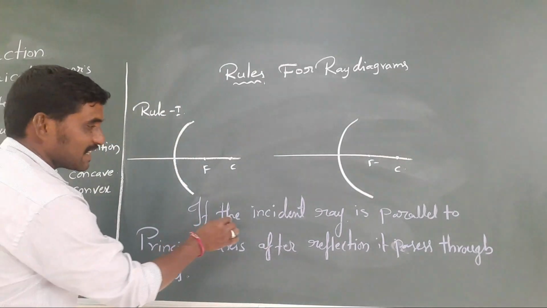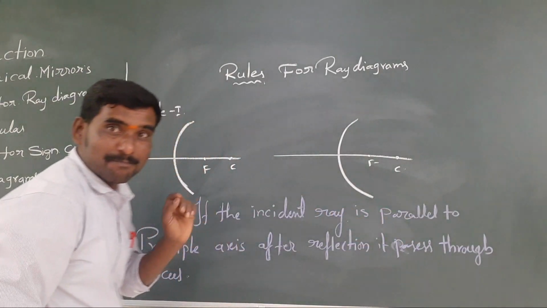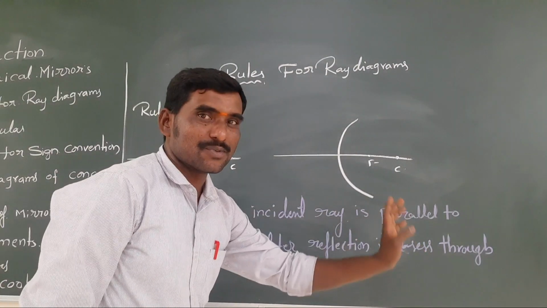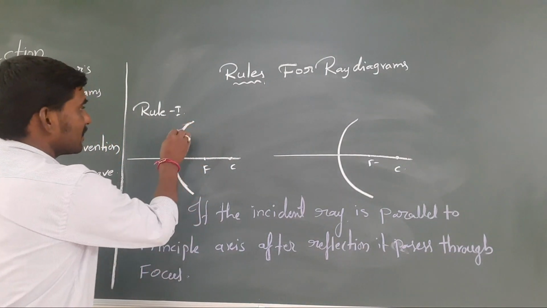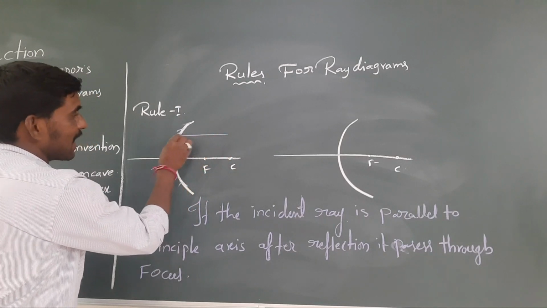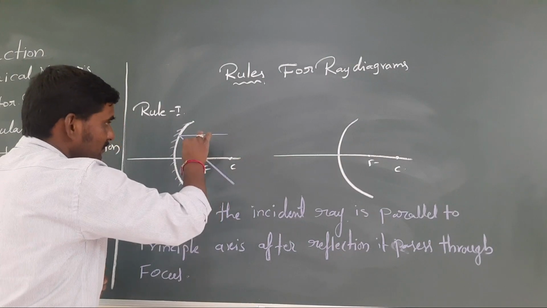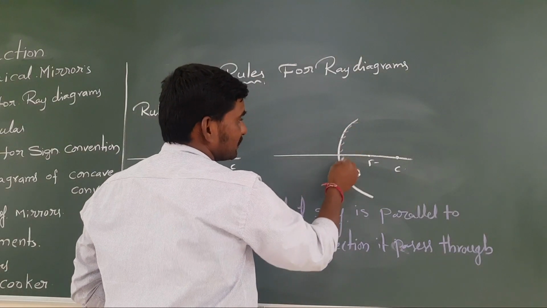If the incident light ray is parallel to the principal axis, after reflection it passes through the focus. For example, this is the concave mirror. If the incident light ray is parallel, after reflection it passes through the focus, compulsory. In the same sense, convex also.